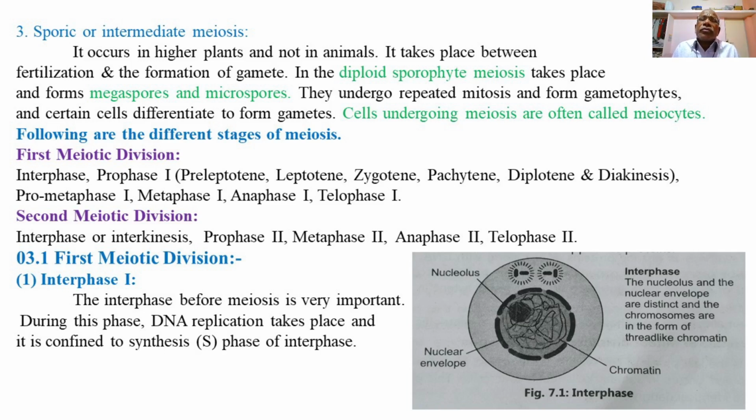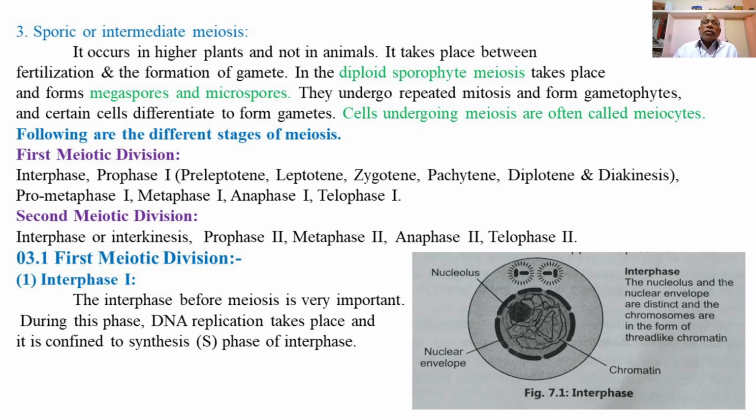So this type of meiosis occurs among the higher plants, where there is formation of megaspores or microspores, which are derived from the diploid sporophyte. These then undergo repeated divisions of mitosis, forming the gametophytes. Certain cells of the gametophytes then differentiate into the gametes.